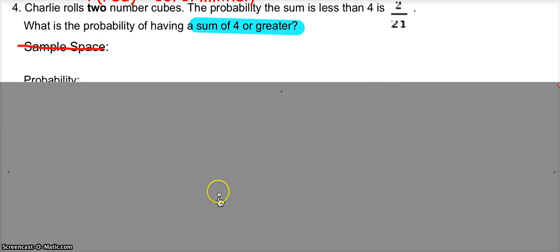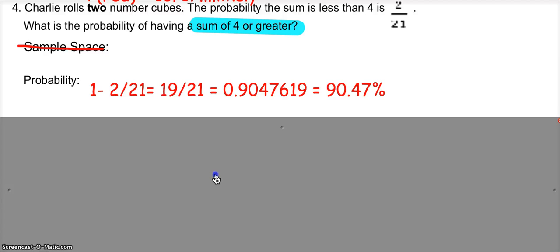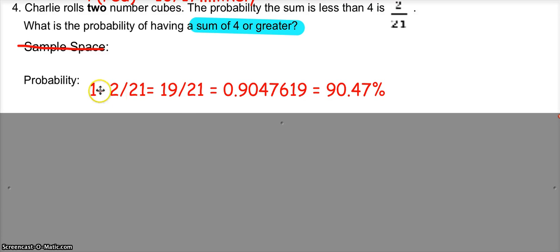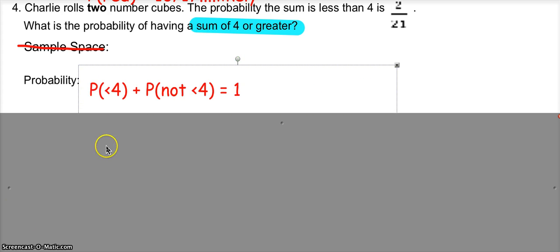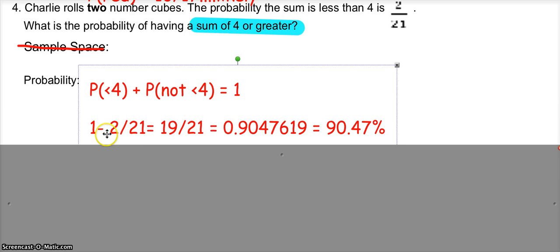We're not doing the sample space because we don't know what the number cubes are. But why does that say 1? That shouldn't say 1. The probability of less than 4 added to the probability of not less than 4 should equal 1. And when we talk about a sum of 4 or greater, those are all the numbers that are not less than 4. So you can find the probability of a sum of 4 or greater by starting with 1, subtracting 2 21sts. That'll give you 19 21sts. Remember that probability can be written as a decimal, or it could also be written as a percent.